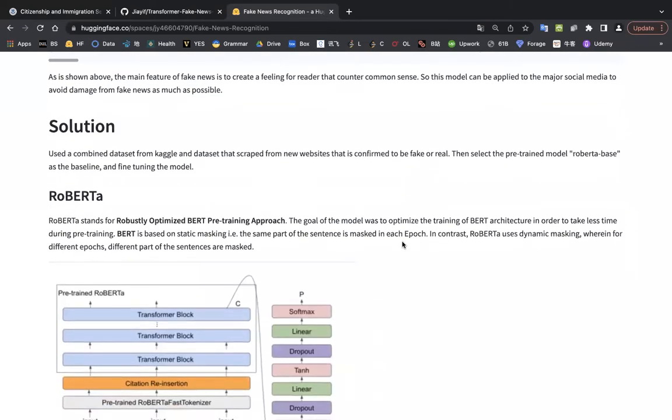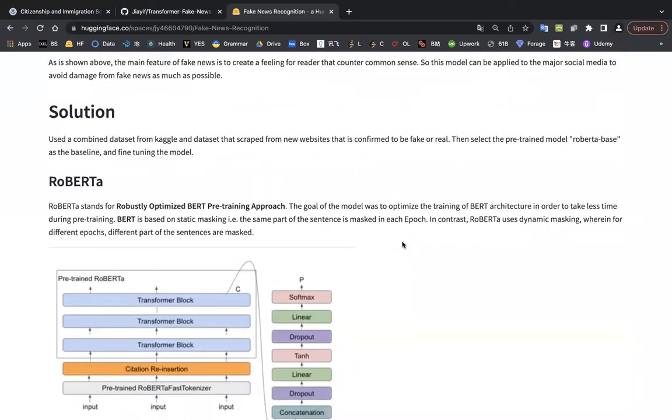My solution is to use a combined data set from Kaggle with clear labels, and I also scraped some data from news websites where the piece of news has been confirmed to be fake or real. Then I use a pre-trained model, RoBERTa base, as a baseline and fine-tune it. RoBERTa stands for Robustly Optimized BERT Pre-Training Approach. Its goal is to optimize the training process of BERT and take less time for training.